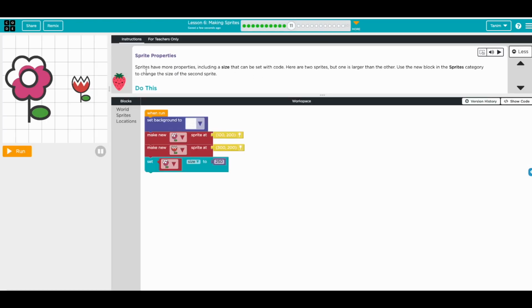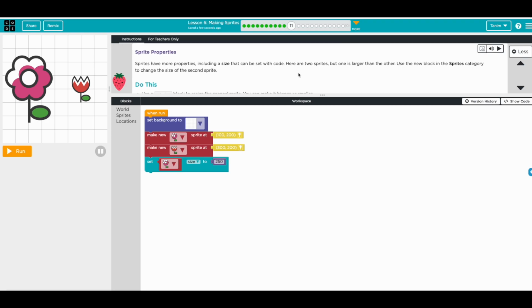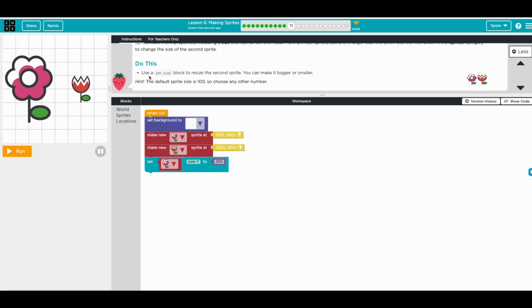Sprite properties. Sprites have more properties, including size, that can be set with code. Okay, use a set size block to resize the second sprite. You can make it bigger or smaller. The default sprite size is 100, so choose any other number.